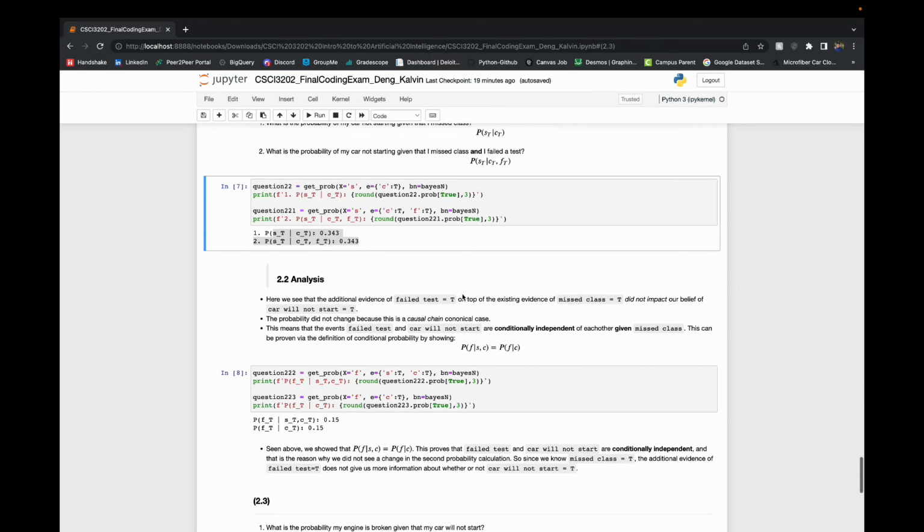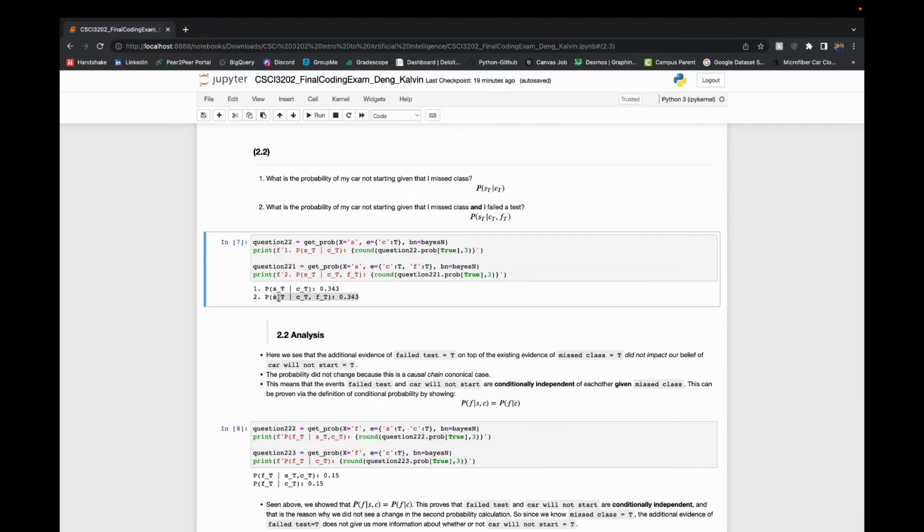So right here, we said the probability does not start, and that's because whether or not I fail a test and my car not starting, those two are going to be conditionally independent of each other given that I missed class. And that's just because the additional knowledge, as seen through the calculations of me failing a test, does not influence my belief on whether or not my car will start.